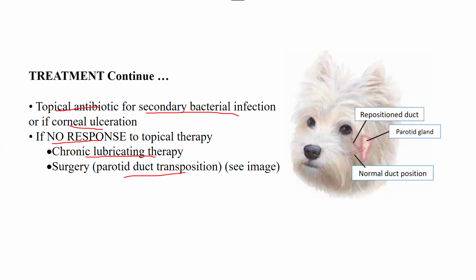Basically, the parotid duct starts from the parotid gland and is positioned into the mouth because the saliva is going to be secreted in the mouth. So what you do is reposition that duct towards the eye so that the dog's saliva makes its way to the eye, and the saliva prevents the eye from getting dry. So that is our last resort as a treatment for the KCS.